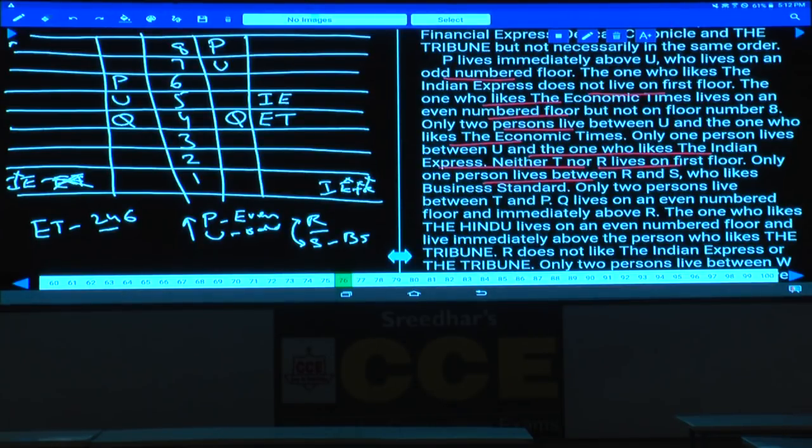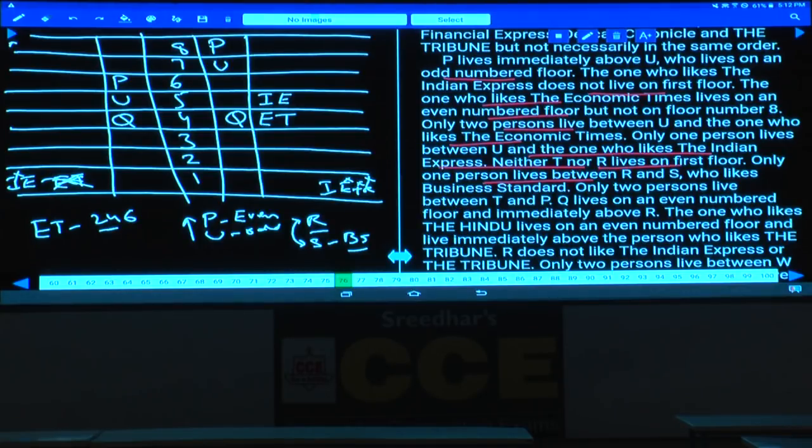Are you following this one or not? Alternate. Out of which, S likes Business Standard, so S cannot be on the 5th floor, because the person living on the 5th floor likes Indian Express. Hence, this must be R. Are you following this one or not? Hence, this must be R, and S is Business Standard.